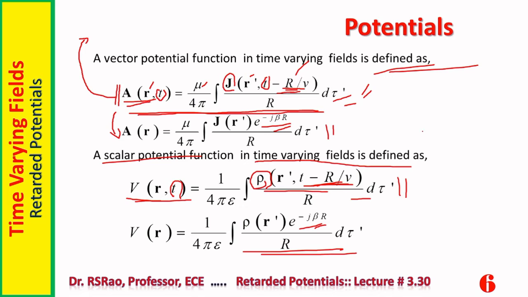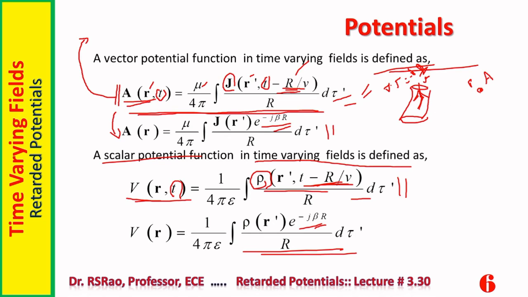Now, one or 2 points regarding this small r, capital R, and all that. Capital R is there, but what is this small r? Let us suppose some current source is there, certain current J is flowing through this. Of course, this J is related to rho through del dot J equal to minus dou rho by dou t. So when I say J is there, I mean rho also is there. It is time varying or it is AC. Now I want potential somewhere here. Let us say at a point P, I want potential. How is it defined or how is it calculated?